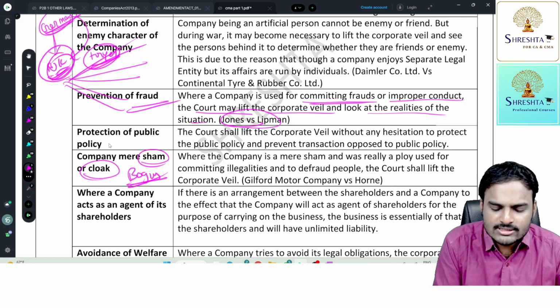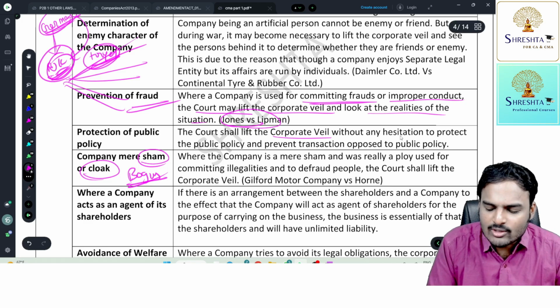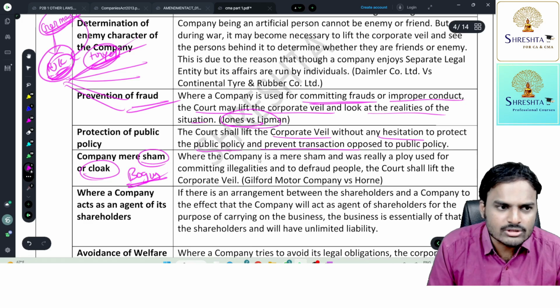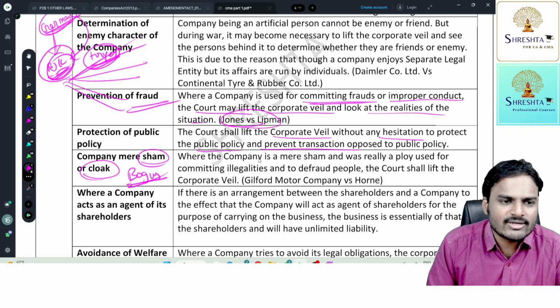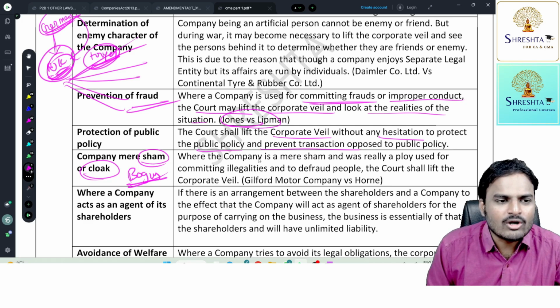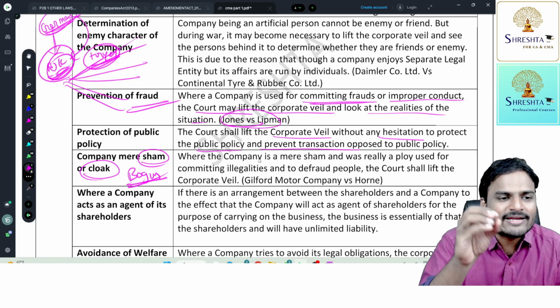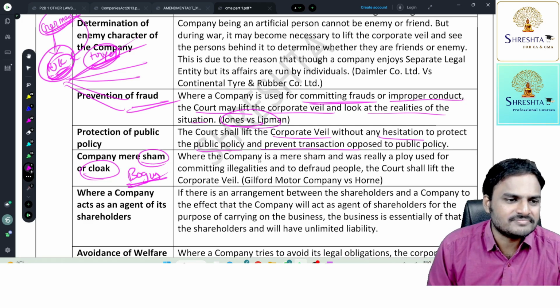Protection of public policy. The court shall lift the corporate veil without any hesitation to protect public policy and prevent a transaction opposed to public policy. Just now I told one example, killing a person, robbery. For doing these things, if I incorporate a company, the court will ignore the veil, the court will find me out, the court will punish me.